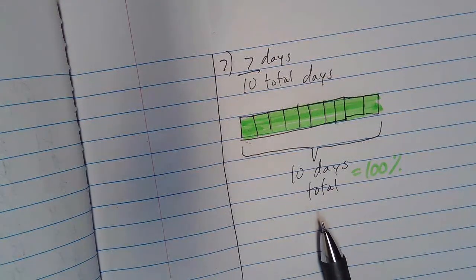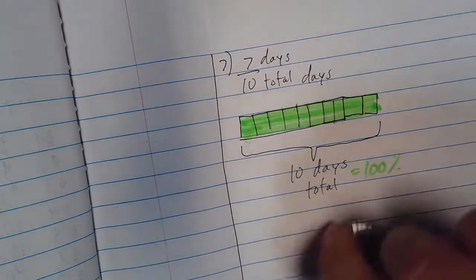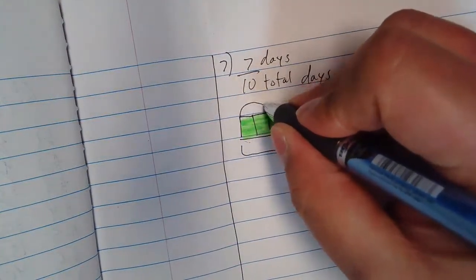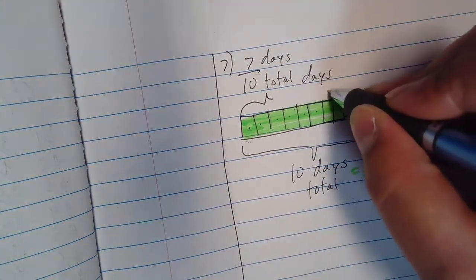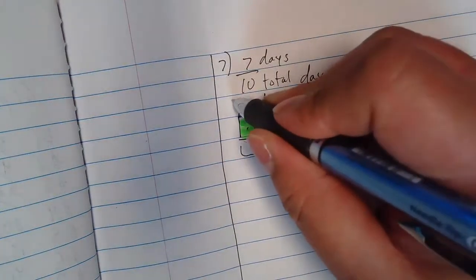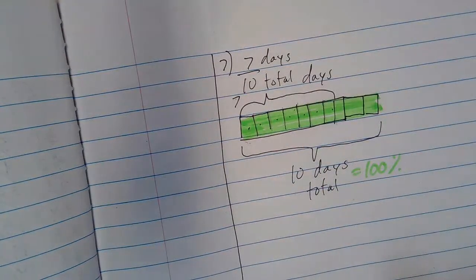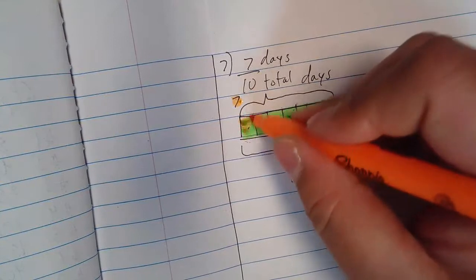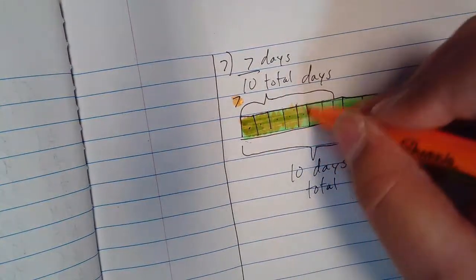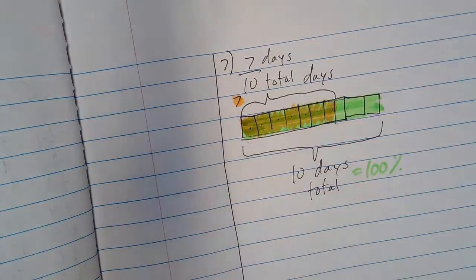But I don't have the whole thing. I only have 7 days. I only have part of the days. 1, 2, 3, 4, 5, 6, 7. I only have 7 days. So, of course, what I'm going to do there, make this weird orange deal here. 7 out of 10 days.